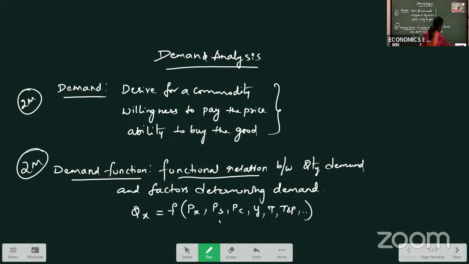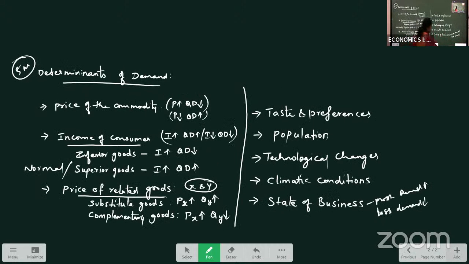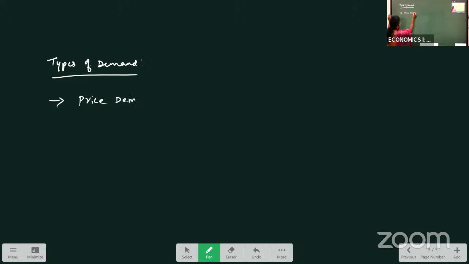Right. So next, after the determinants, now let us study the types of demand. There are different types of demand depending on the determinants. So the first type of demand is price demand. What is price demand?